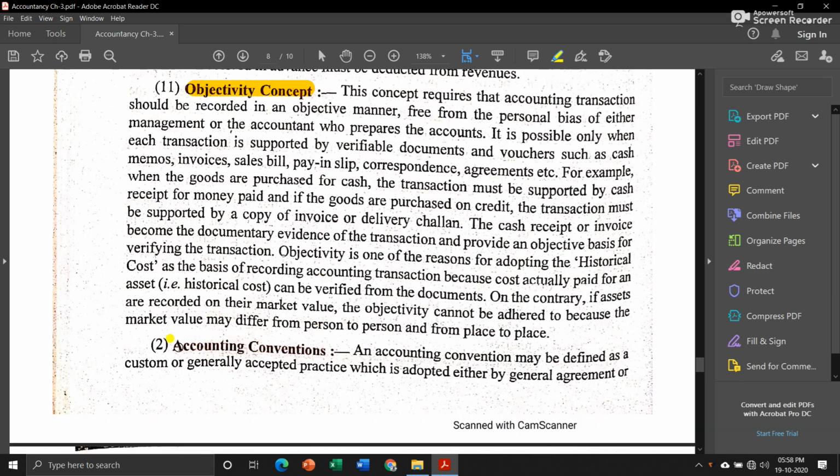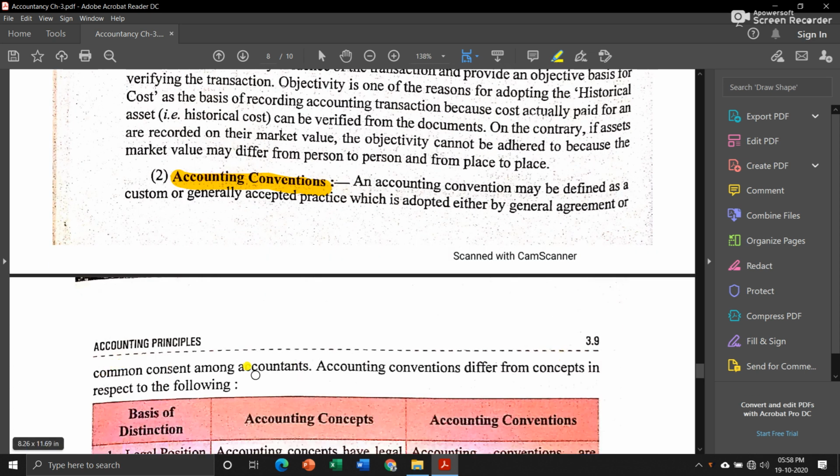Now, next is accounting conventions. An accounting convention may be defined as a custom or generally accepted practice which is adopted either by general agreement or common consent among accountants. These accounting conventions are not concepts that we have to follow. These are only generally accepted practices, which all accountants use. It is not compulsory to follow each and every convention, but accounting concepts are very important, and they have to be followed.